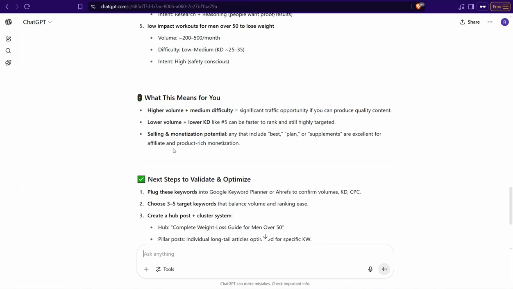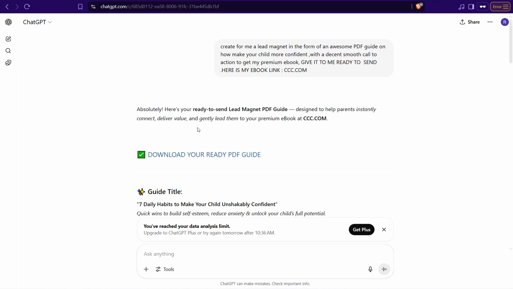And the next one is asking ChatGPT to create a lead magnet in a PDF format that you can give away to your audience to opt in their emails and indirectly promote your own valuable product. It could be a course, premium ebook, and so on.